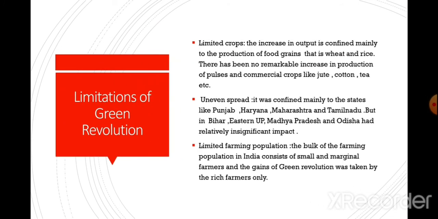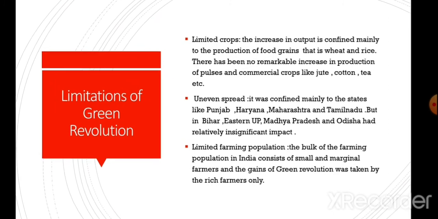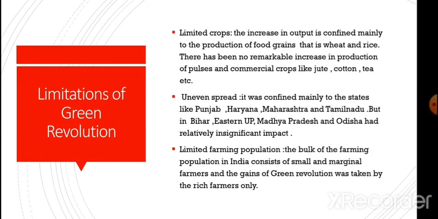Now, what about the limitations of the green revolution? We have already discussed these limitations. First is limited crops. The increase in output is confined mainly to the production of food grains, that is wheat and rice. There has been no remarkable increase in production of pulses and commercial crops like jute, cotton, tea, etc. Uneven spread.